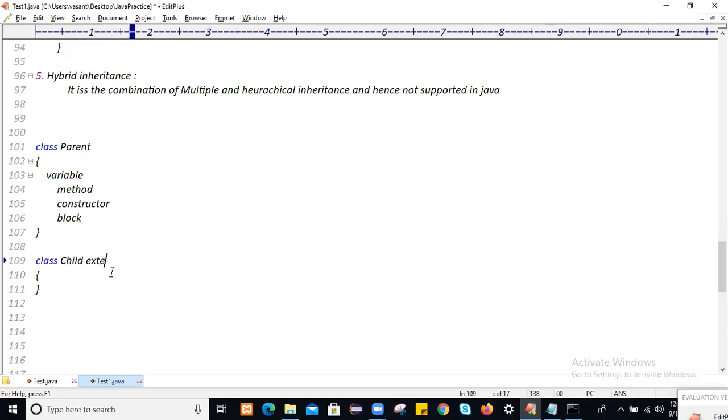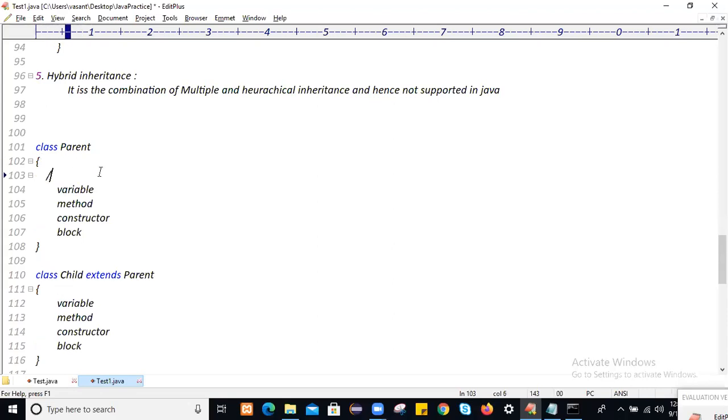So when we extend the class, which is called parent, the moment you extend the parent class, you can access all the properties, variable, method, constructor, and block of the parent class in the child class. So these are the parent class variable, method, constructor, and block. Similarly, you will have the child class variable, method, constructor, and block. These are the parent class properties we can access, and these are the child class properties.